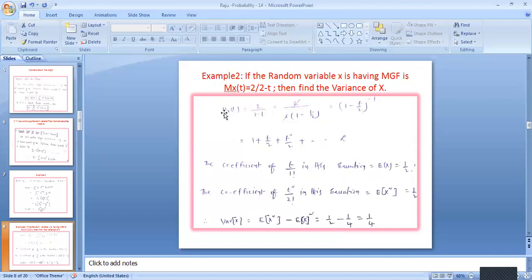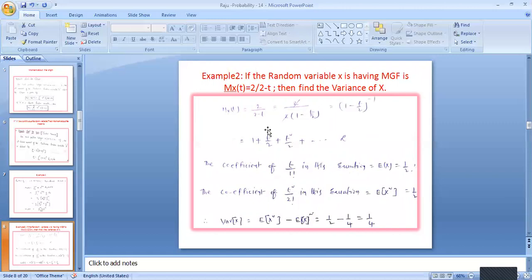So the solution: M_X(t) equals 2 by 2 minus t. If you take 2 common outside, that is 2 by 2 times (1 minus t by 2); the 2 cancels, and the remaining value is 1 by (1 minus t by 2), that is (1 minus t by 2) whole inverse.